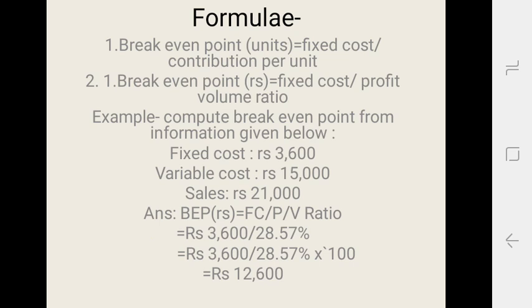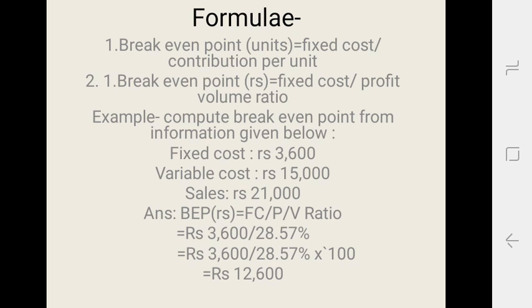Now we will see an example of break-even point. Compute break-even point from the information given below. Fixed cost is rupees 3,600, variable cost is rupees 15,000, sales rupees 21,000, and the answer will be: break-even point in rupees is equal to fixed cost upon PV ratio.